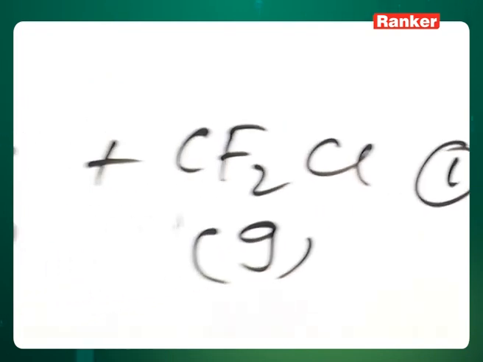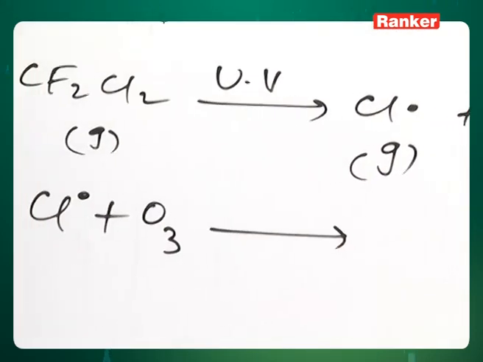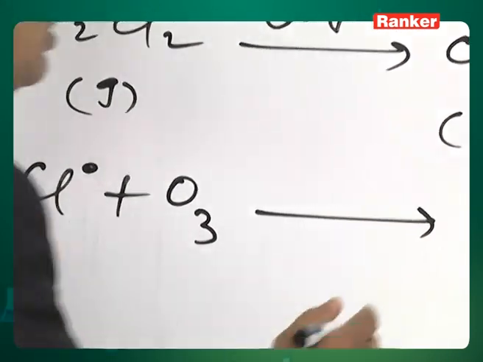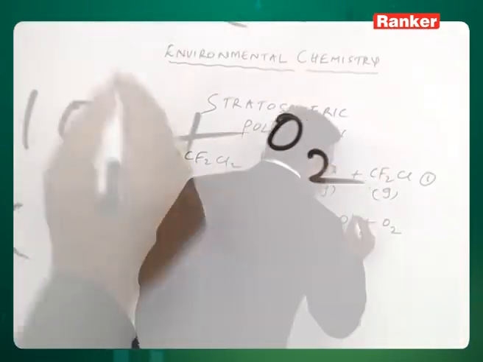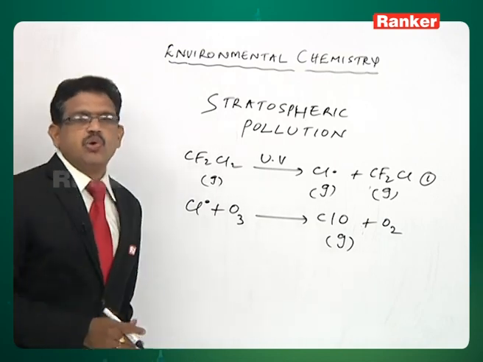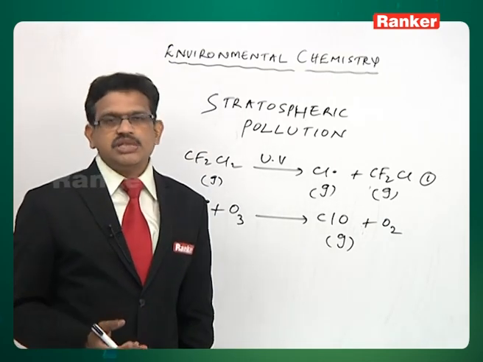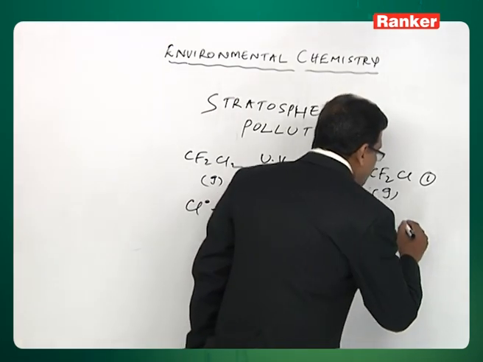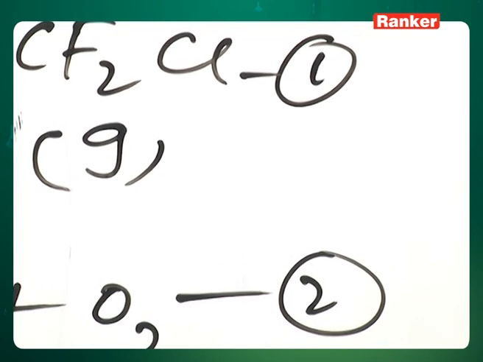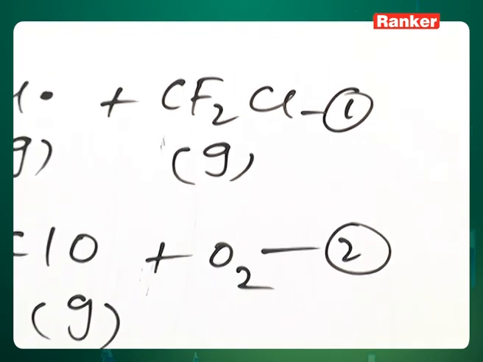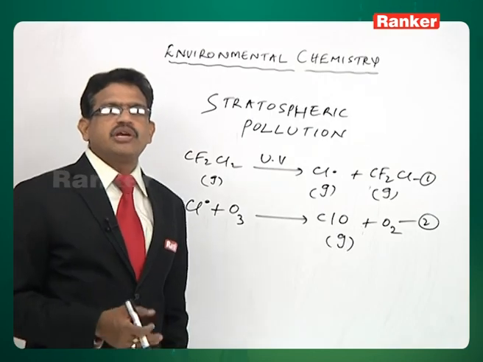This chlorine free radical combines with ozone present in the stratosphere and forms ClO gas. It will form ClO, that is chlorine monoxide, and produces molecular oxygen. Let us say this is equation 2. This is equation 1 and this is equation 2. Now, reaction of chlorine monoxide radical with atomic oxygen produces more chlorine radicals.